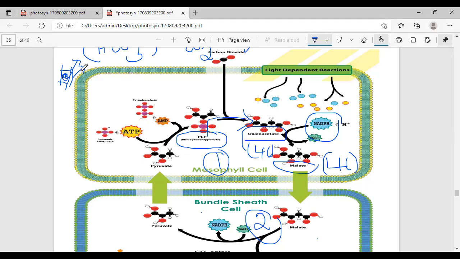In the cytoplasm, what are the many cell organelles there? Mitochondria, Golgi complex, ribosome. All these things are there, but here you only study the chloroplast. Yes or no? Yes, madam. Yeah, this is the cytosol. Did you understand this point? Yes, madam. Yeah, next thing.